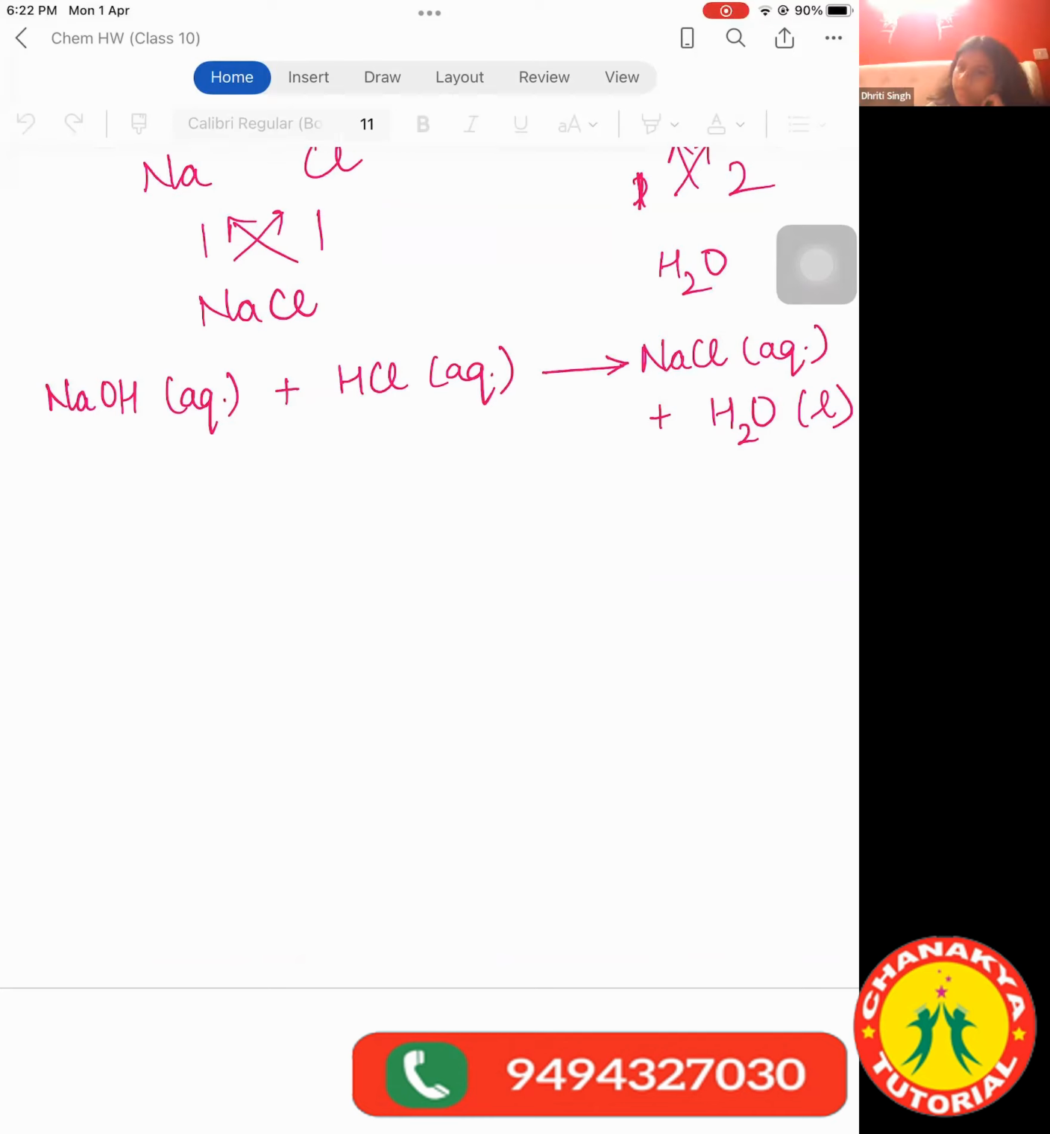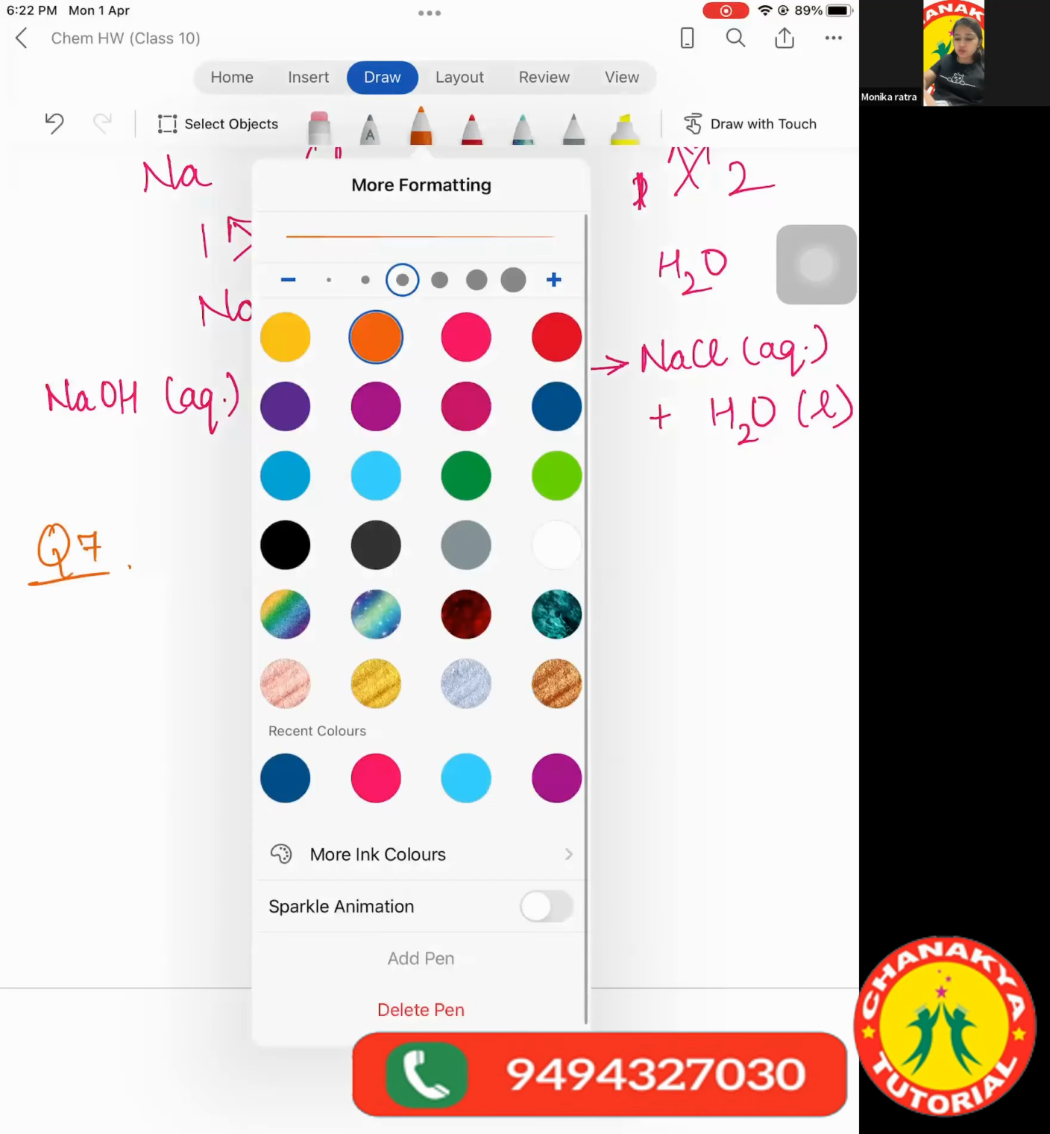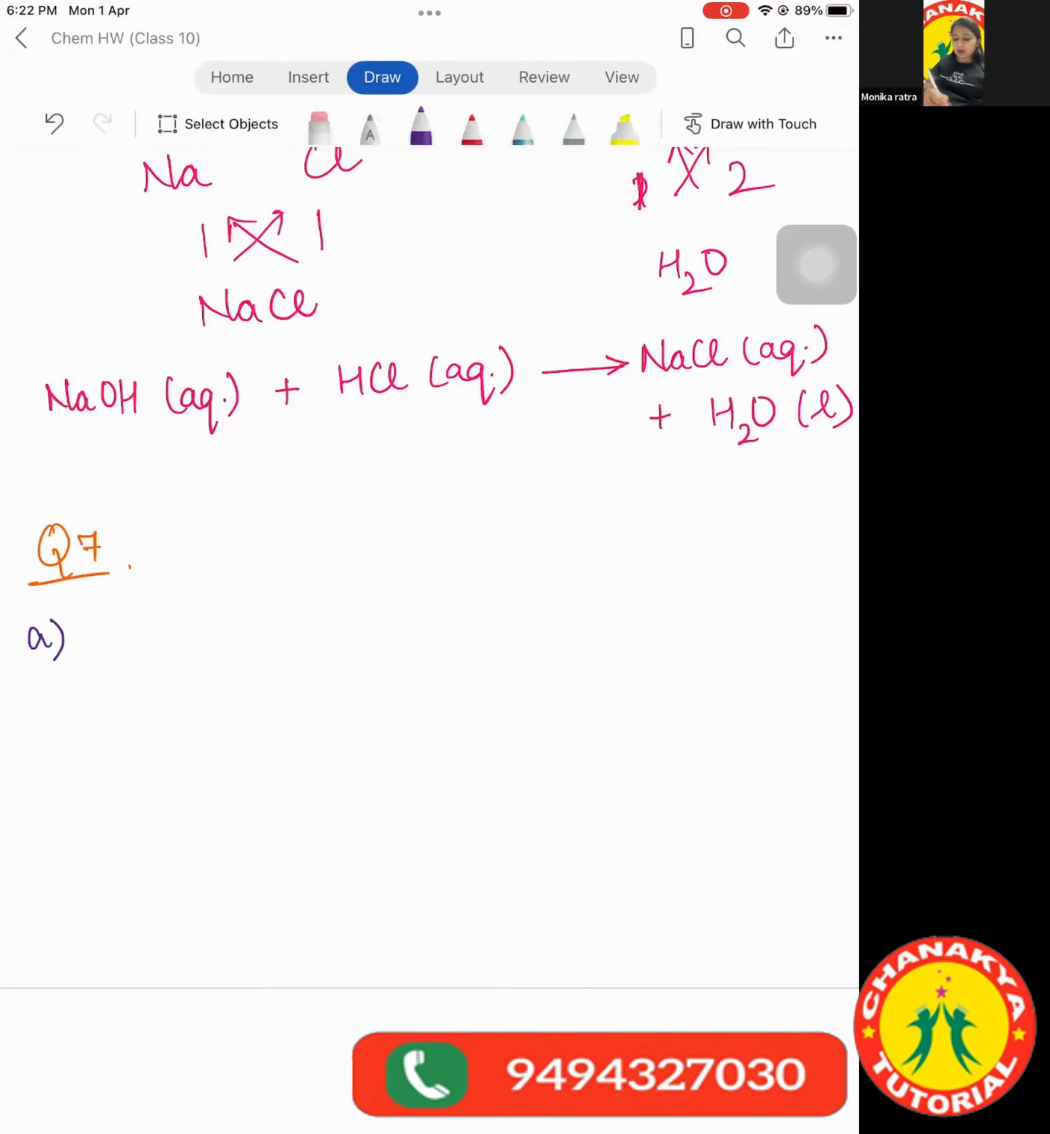Okay, we will just quickly discuss what the final equations are. Let me start in alphabetical order. Abhinav, question 7 I gave as homework. Question 7A part. The question is calcium hydroxide plus carbon dioxide gives calcium carbonate and water. Tell me the answer.